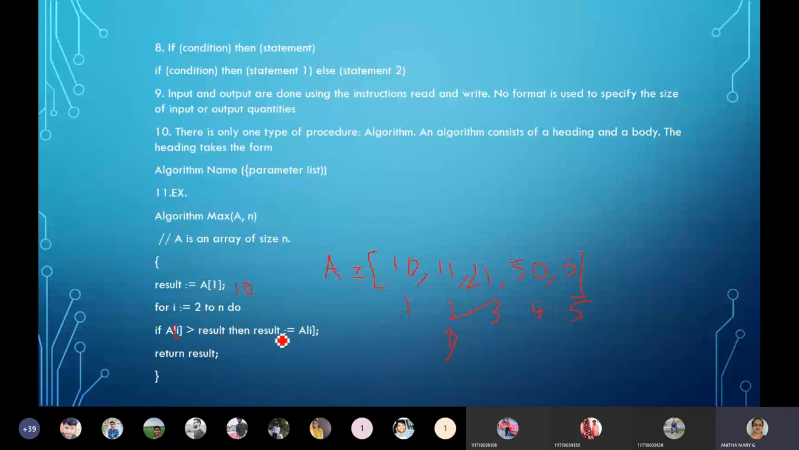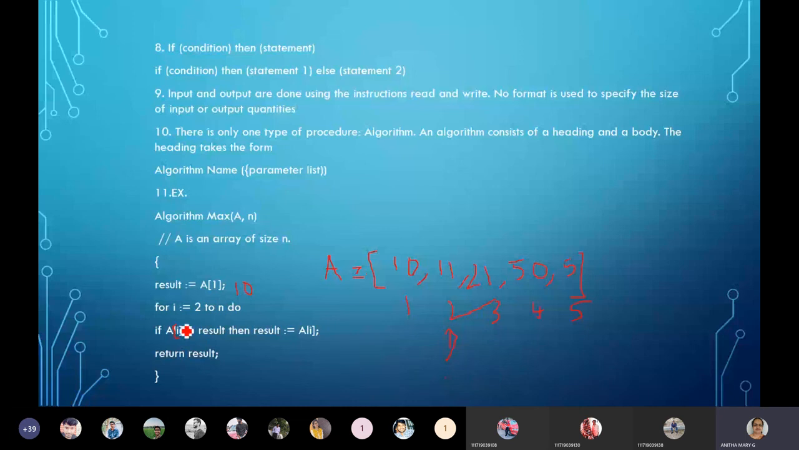21 compared with 11. Is it true? Yes. So result will now have 21. And then now it is 4. Okay. So A of 4 is 50, greater than 21? Yes. So result you are going to get 50.